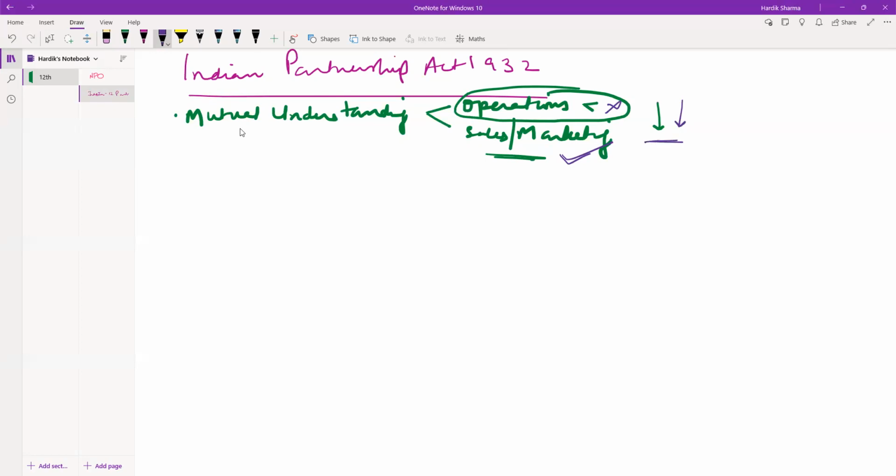So there should be mutual understanding between the two, or the people, maximum 100.